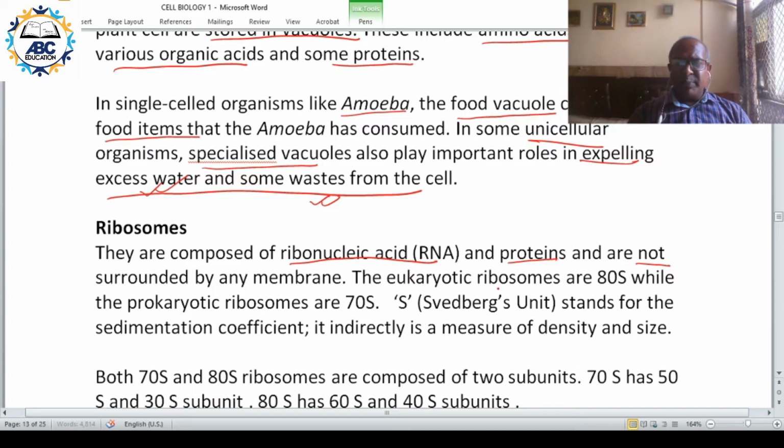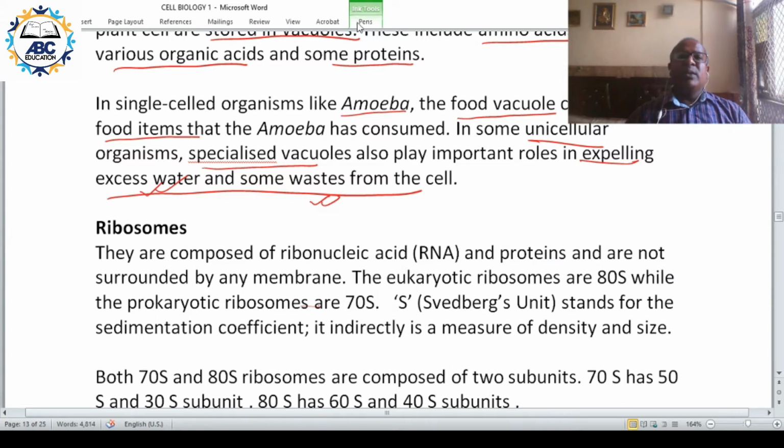We have discussed two main types of organisms, prokaryotic and eukaryotic. So eukaryotes have 80S ribosomes, whereas prokaryotes have 70S. The ribosome present in prokaryotes is 70S and in eukaryotes it is 80S.